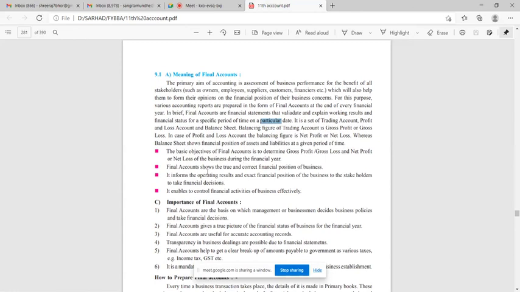Final account shows the true and correct financial position of the business. It informs the operating results and exact financial position of the business to the stakeholders to take financial decisions. It enables effective control of the financial activities of the business.